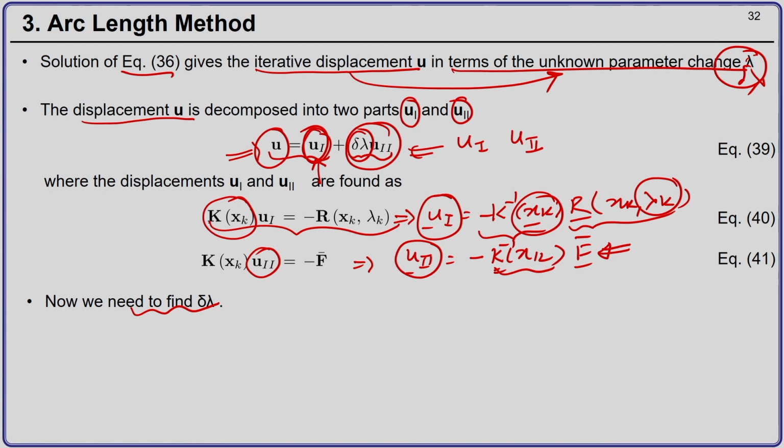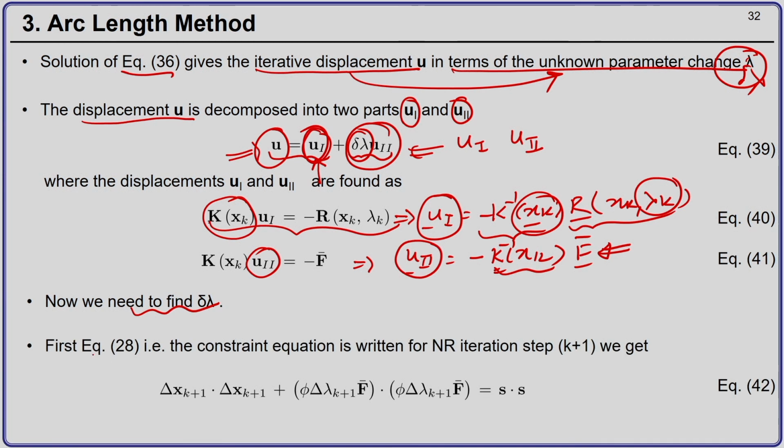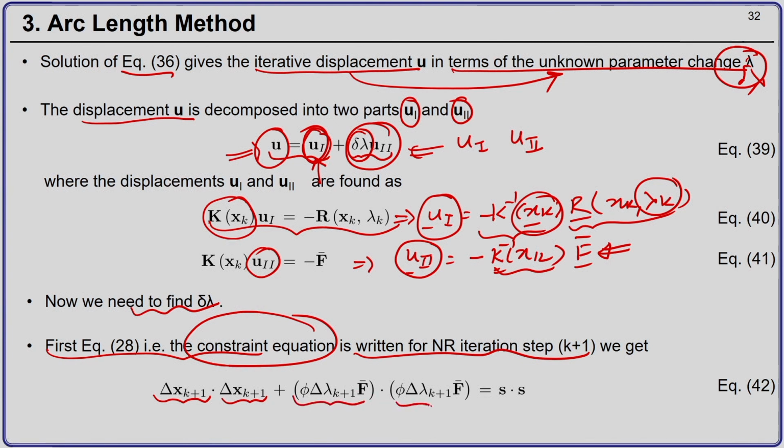So, what we do first is we write the constraint equation which is given by equation 28, and we write this at Newton-Raphson step k+1. So, we have delta x_{k+1} dot delta x_{k+1} plus psi squared delta lambda_{k+1} f bar dot f bar equal to s dot s, which will be nothing but equal to a constant.